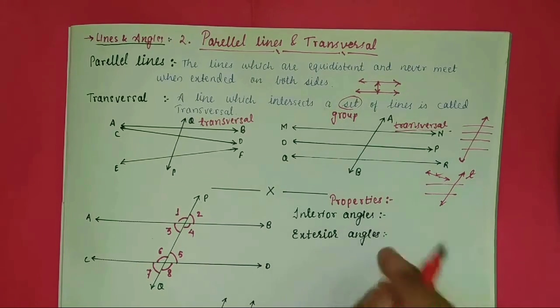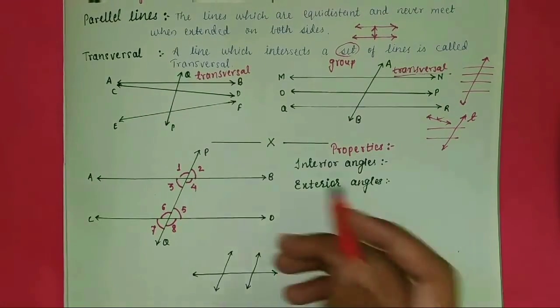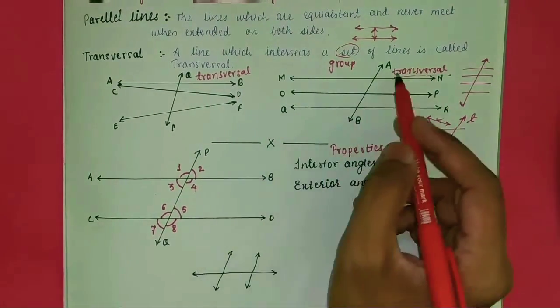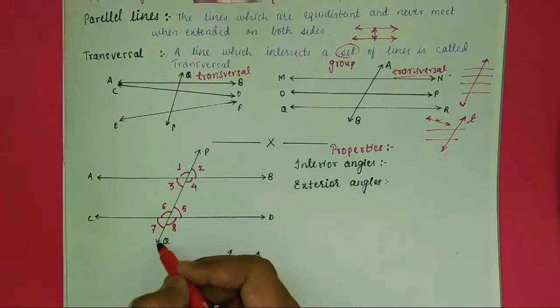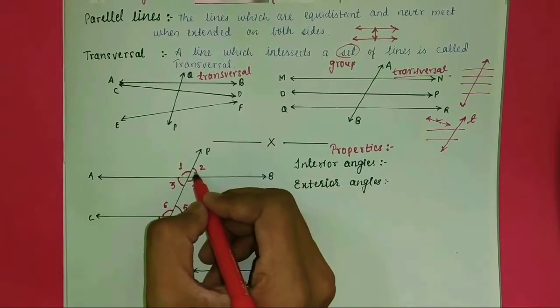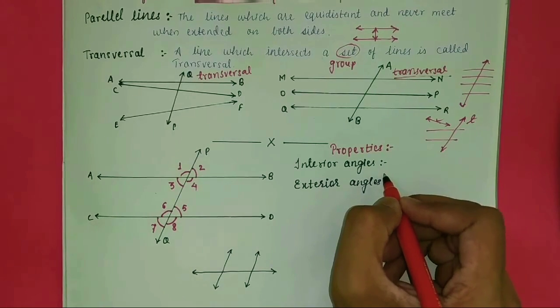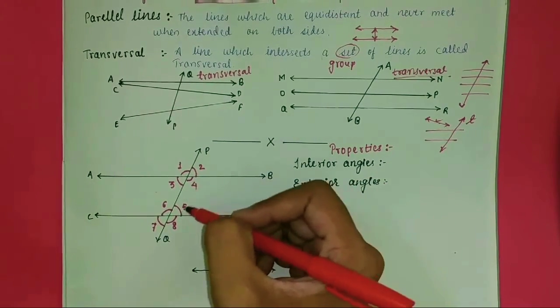Now the properties of parallel lines and transversal. What are the properties? This is a very important topic. You need to understand and concentrate very deeply. Here are two lines intersected by a transversal PQ. We need to identify what these angles are called. First are interior angles, which are the angles on the inside of the two lines.